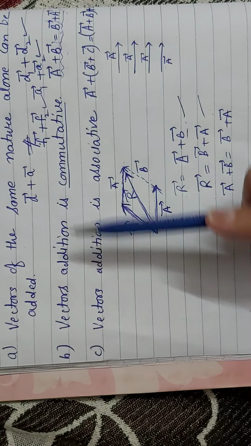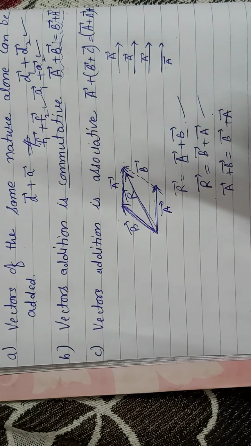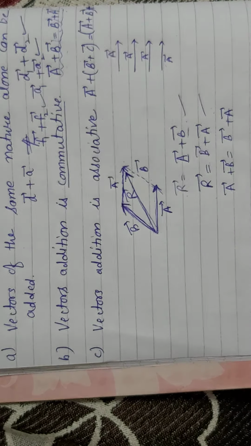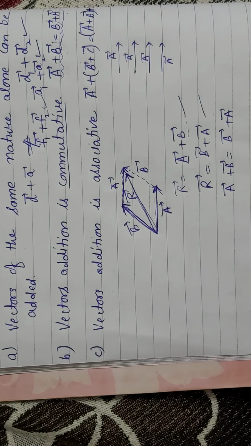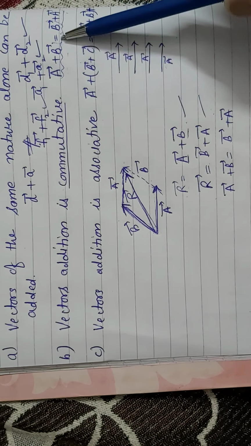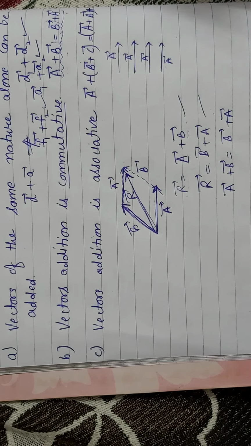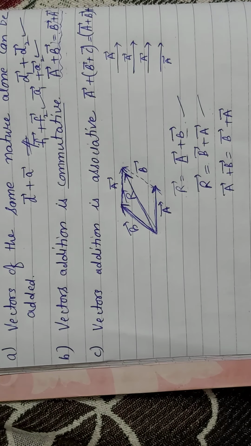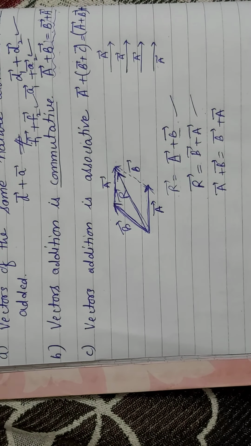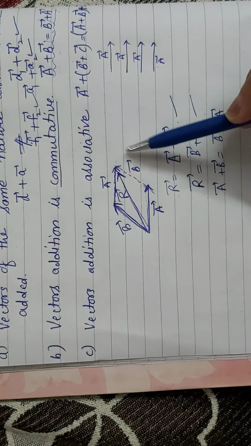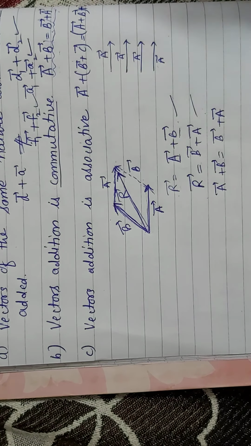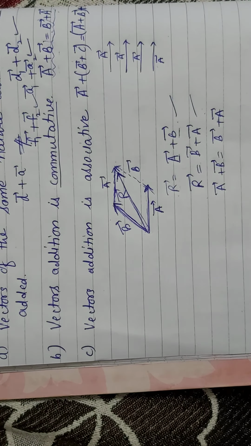So vector addition is commutative. In a conceptual question it can be asked, or in the form of a numerical it can also be asked. Two values will be given and they can ask you to prove that a plus b is equal to b plus a. Then you can prove it by this, or you can use the triangle law of vector addition also. That we have already discussed in our regular classes.